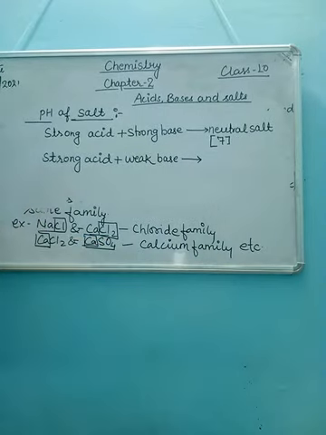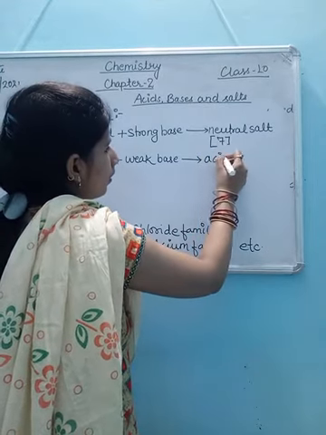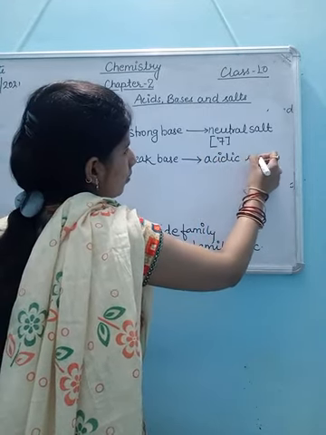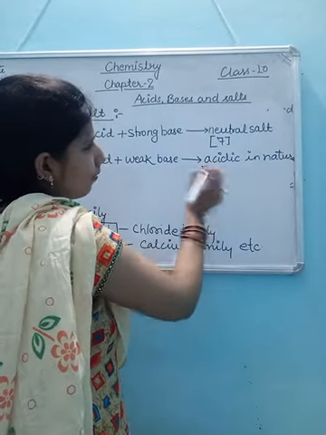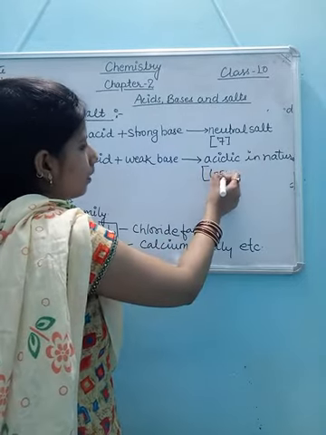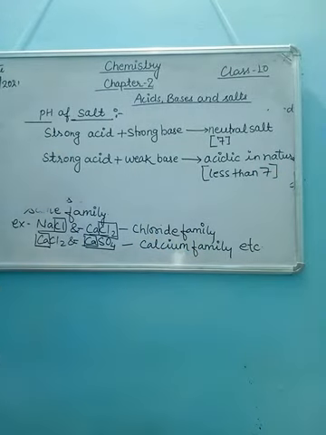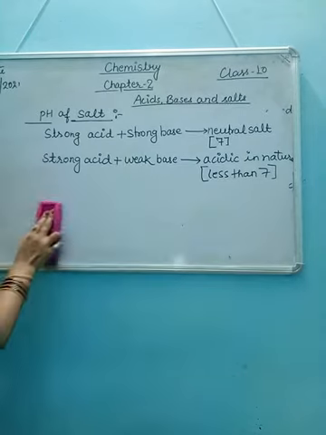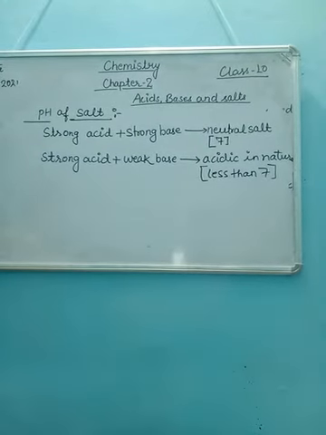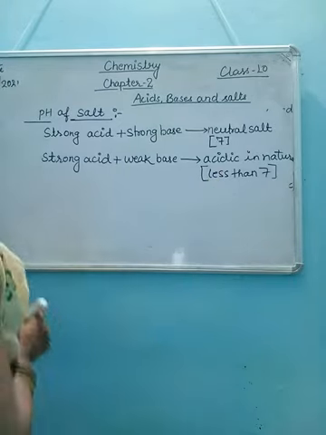Then the salt will be acidic in nature and the pH will be less than 7, because the salt produced after the reaction of strong acid and weak base is acidic in nature. It means its pH value ranges from 0 to 6.9. It means the pH value is less than 7.